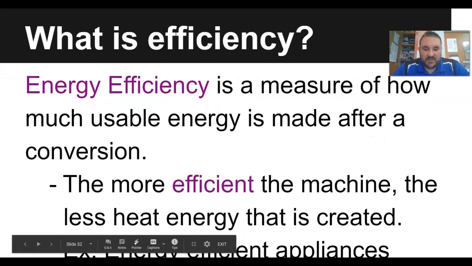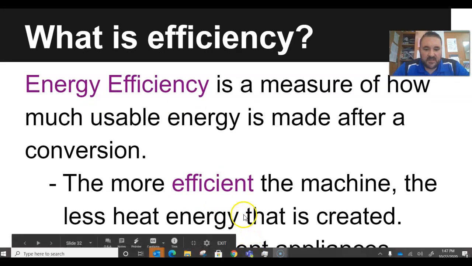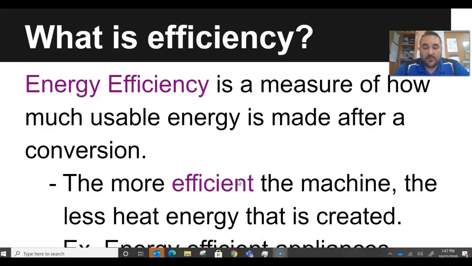Energy efficiency is very big in today's society because energy efficiency is a measure of how much usable energy you have after a conversion. So we talk about efficient machines. LED light bulbs are way more efficient than the fluorescent light bulbs or the old incandescent light bulbs that I grew up with. Hybrid cars are more efficient. They use battery power for half their time as opposed to full-fledged gasoline cars.